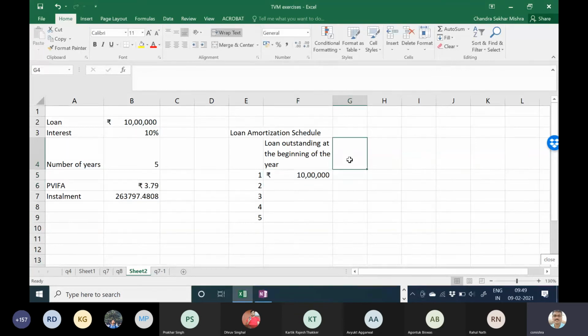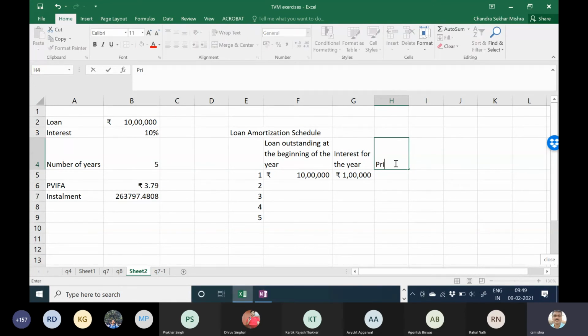Okay. Interest for the year. How much interest per year? 10% into loan outstanding in the beginning. Very good. Then how much are you paid towards principal? Acha. Installment. Installment is how much? We have already got this one.